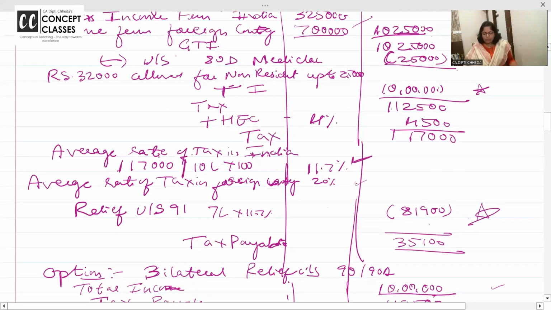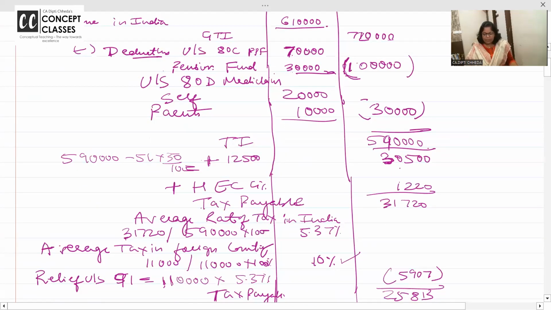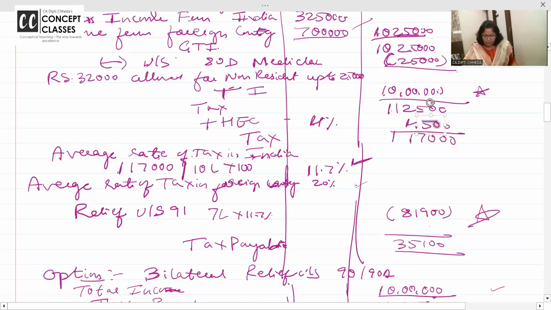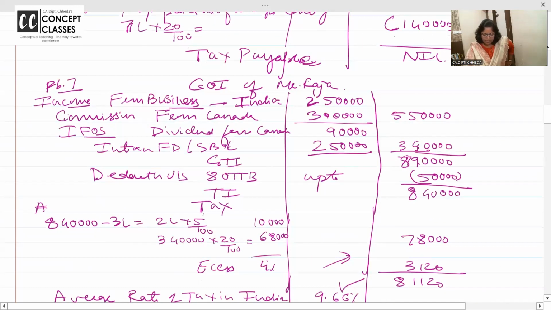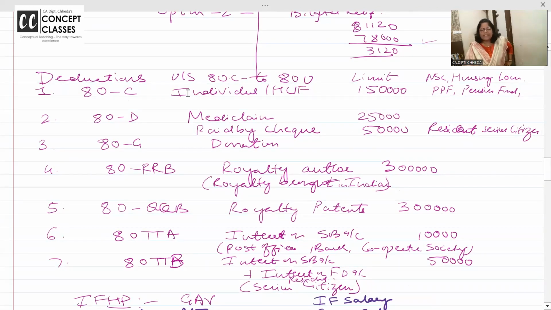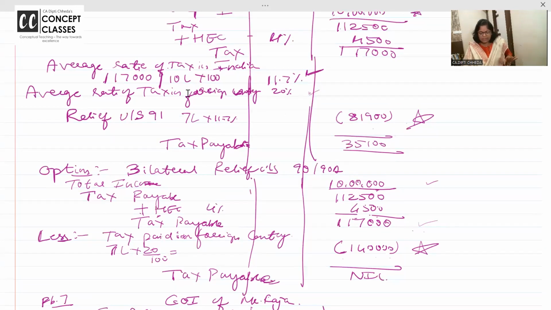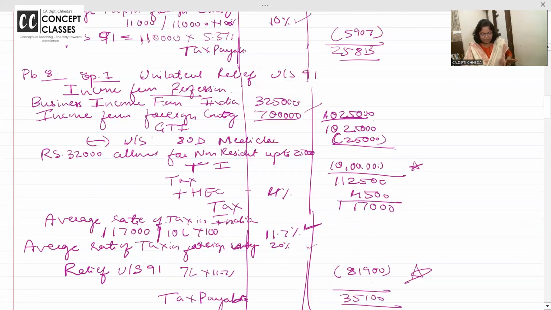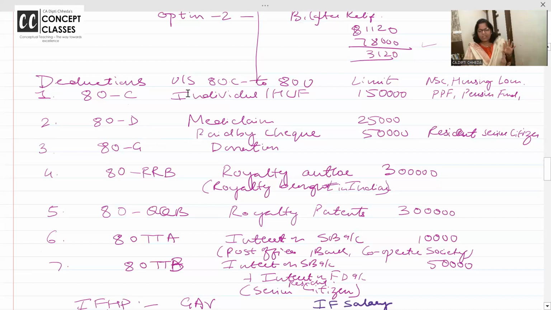Okay. Now I want to share with all of you a small list. Deductions: I'll be preparing a separate video and I'll give you the PDF material also for deductions. There are so many deductions you have studied in Inter, but some of them are very, very important for problem solving, so I have covered those here. Like 80C, for individuals and HUF, whatever money they put in LIC, PPF and all. So all that is covered under this. Where did the deductions go? Yeah. Maximum limit is 1,50,000.